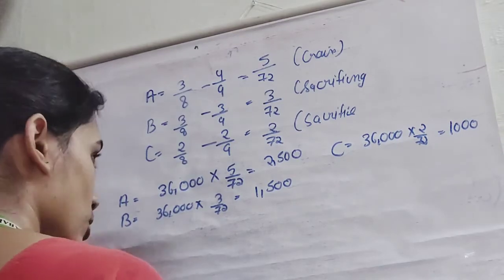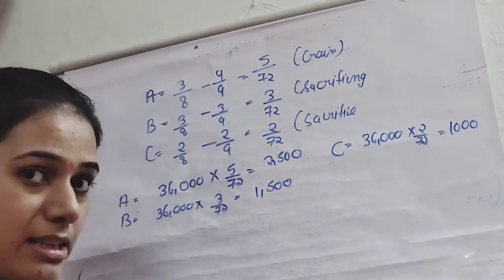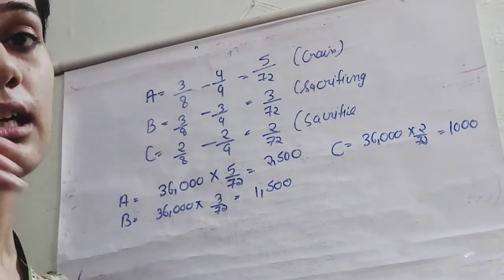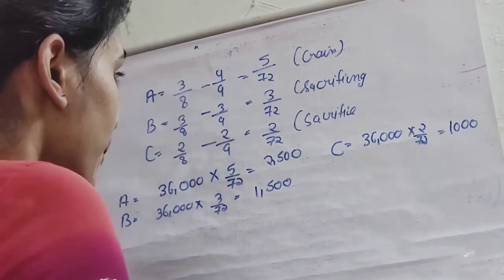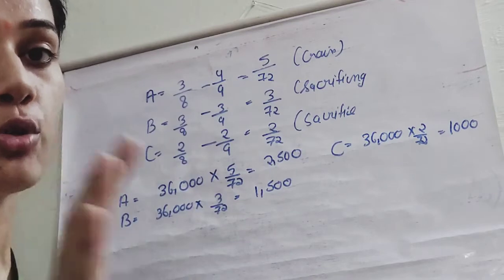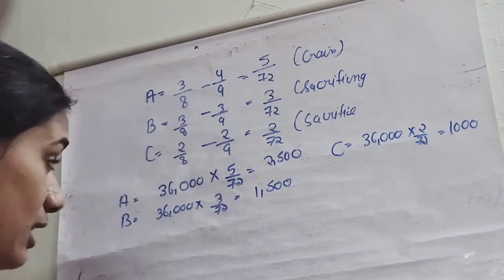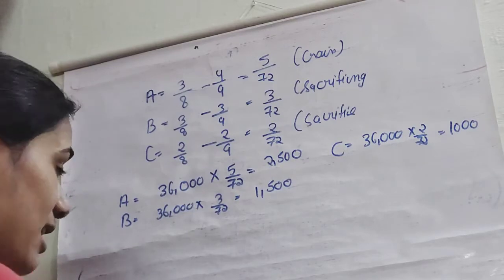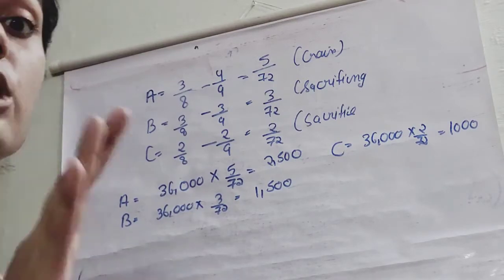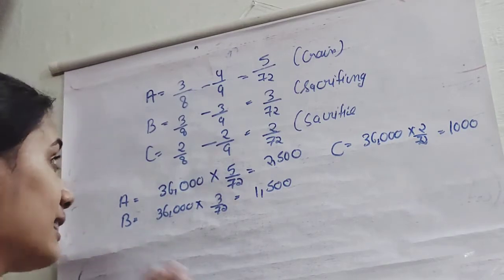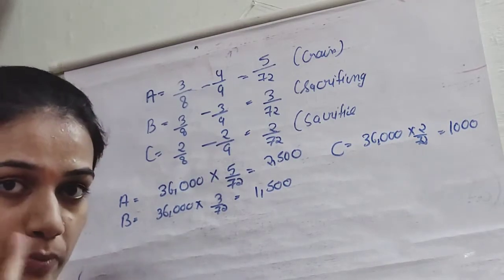Now so it is clear, we have distributed the reserve in the sacrificing or gaining ratio, because the question says that the partners decided not to distribute the reserve. If they had decided to distribute the reserve, then this amount of reserve, that is 36,000, would be distributed among the partners in their old PSR, that is 3:3:2.